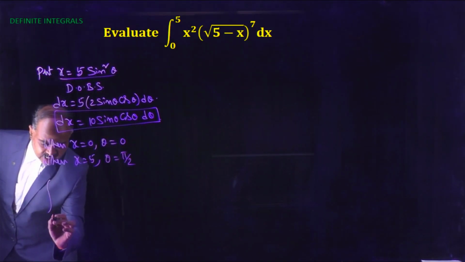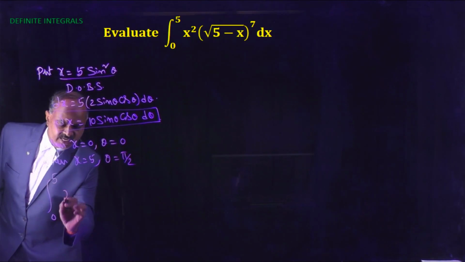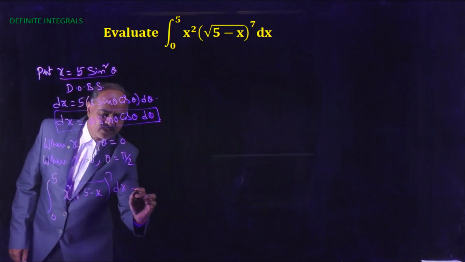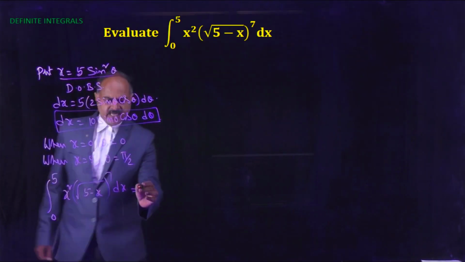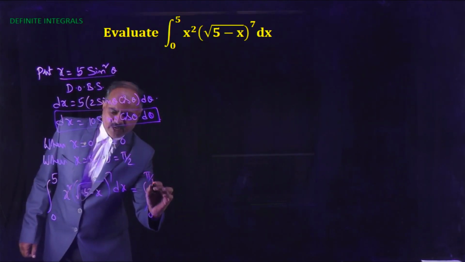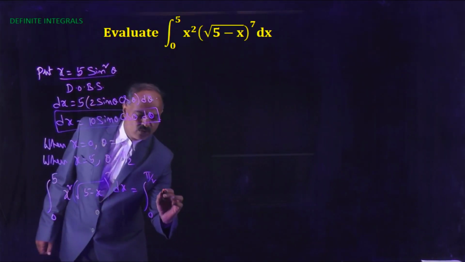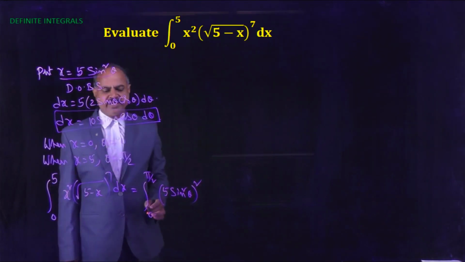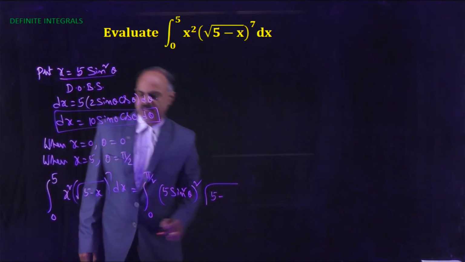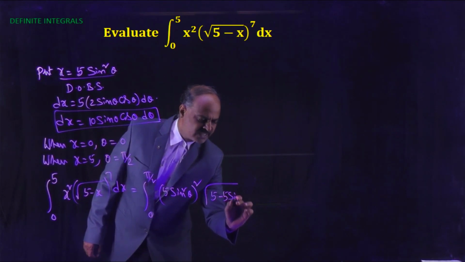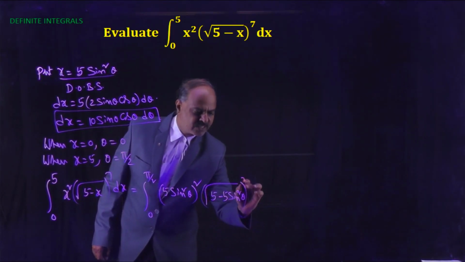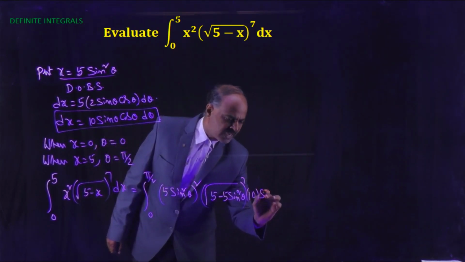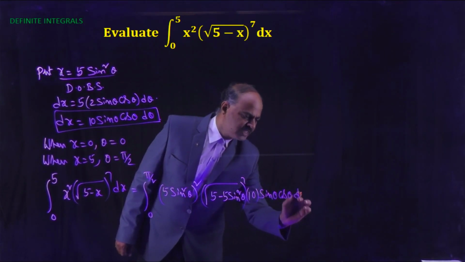Now the given integral is the integral from 0 to 5 of x squared into the square root of (5 minus x) to the power 7 dx. That equals the integral from 0 to pi by 2, with x equal to 5 sin squared theta. Then x squared is (5 sin squared theta) whole squared, and square root of 5 minus x is (5 cos squared theta) to the power 7, and dx equals 10 sin theta cos theta d theta.